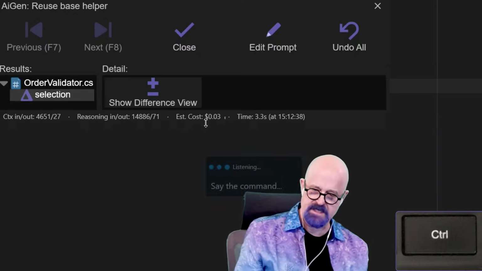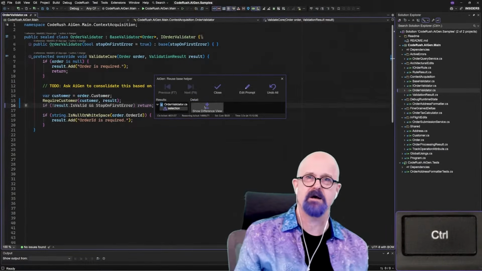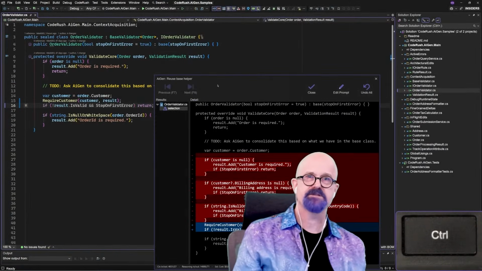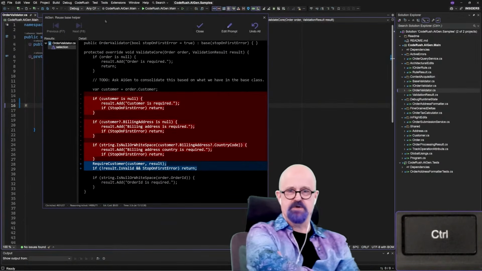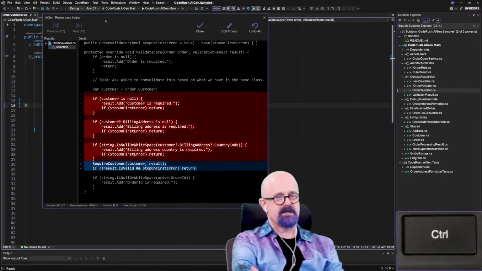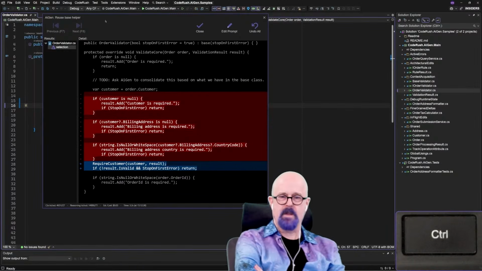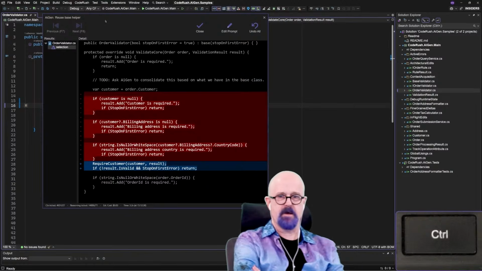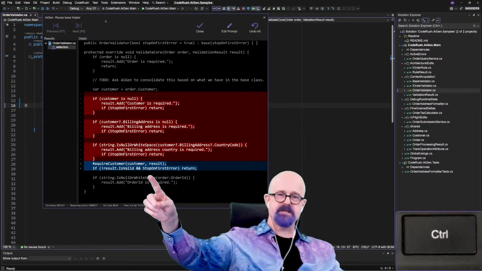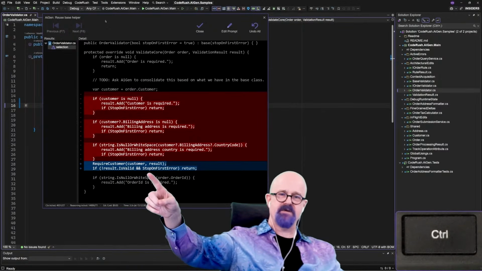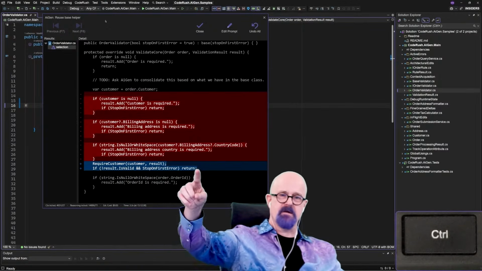Total cost was about 3 cents is what that AI interaction cost me. If I bring up the difference view here, you can see what it did. It took out those 3 blocks that we identified as similar, replaced them with a call to require customer. That's that similar code. Added this call right here: if not result is valid, and stop on first error, then return.